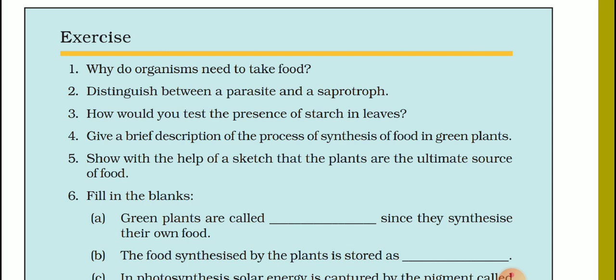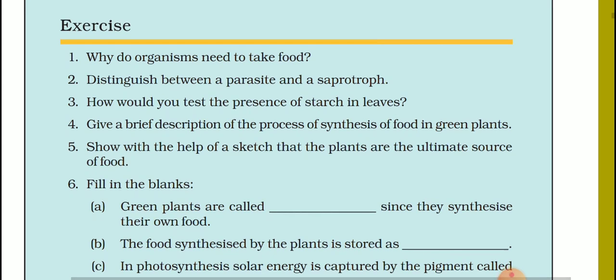The next question is, give a brief description of the process of synthesis of food in green plants. You know, green plants are autotrophs. They make their food by themselves in the presence of sunlight. They take carbon dioxide and water in the presence of sunlight with the help of chlorophyll, form their food and release oxygen.